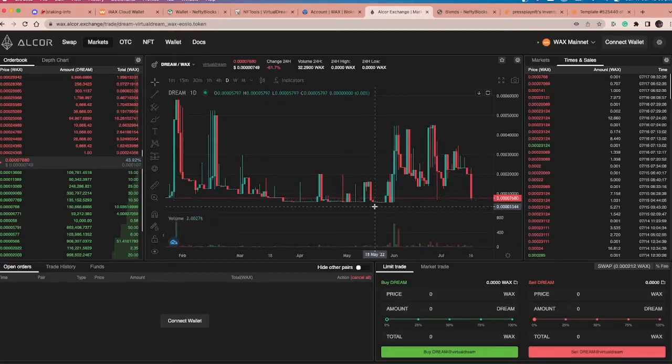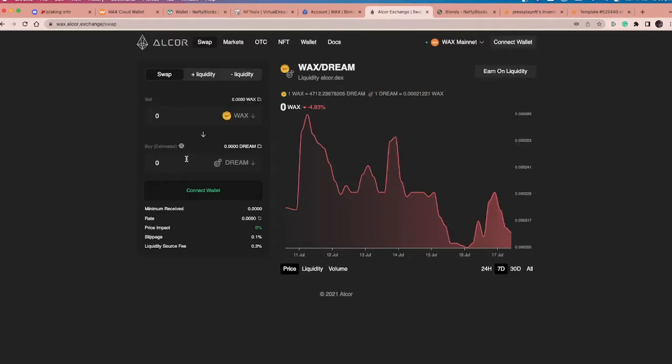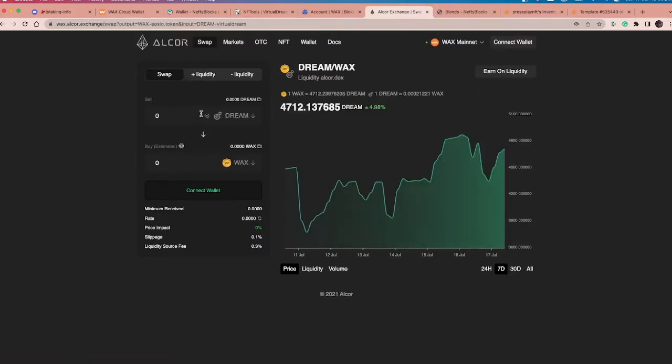So what we want to do is have a look at where that is at the moment. Where is the supply and demand? Are more people trying to sell dream or more people trying to buy dream? And then if we want to get some dream, we can actually fit somewhere in the middle there to get the best value for ourselves. So if we go back to the swap, this is just taking all that out of play. We don't need to see any of that. We can just swap wax for dream and vice versa. We could sell some dream for wax, and we don't care about any of that other business.